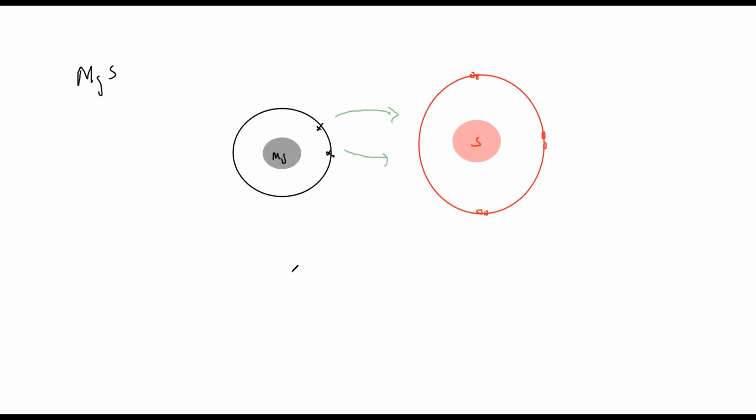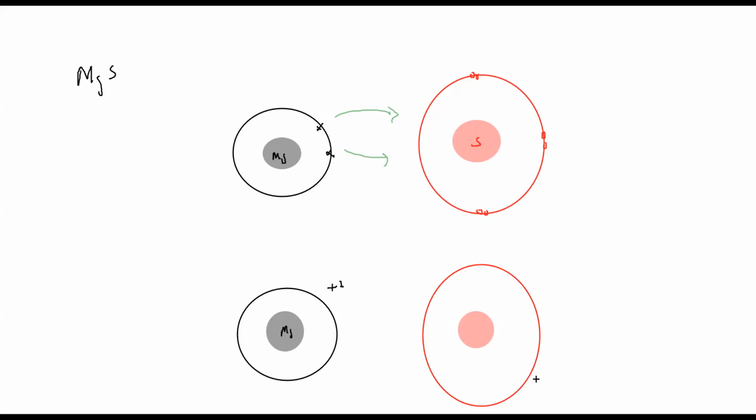So in this example, because I'm drawing the last shell, it will be Mg with a charge of 2 plus. And sulfur, it took 2 electrons, so the charge will be minus 2.